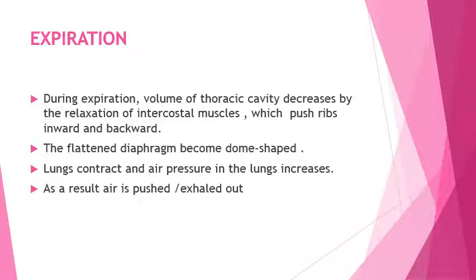Next is expiration. During expiration, the volume of the thoracic cavity decreases by relaxation of the intercostal muscles, which push the ribs inward and backward.